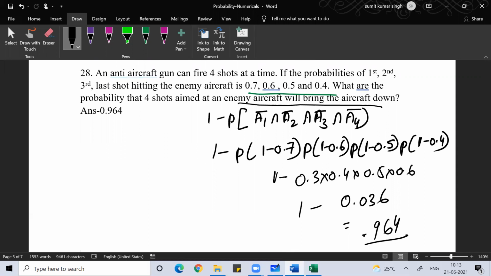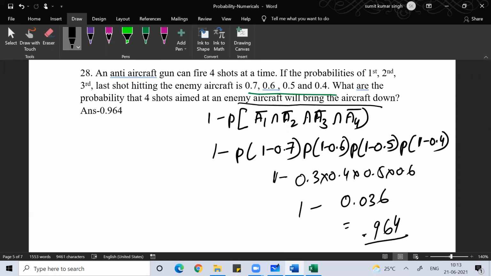I hope you are understanding. These are all scenarios of at least. Whenever you get at least, it's 1 minus the probability that none of the events happen.